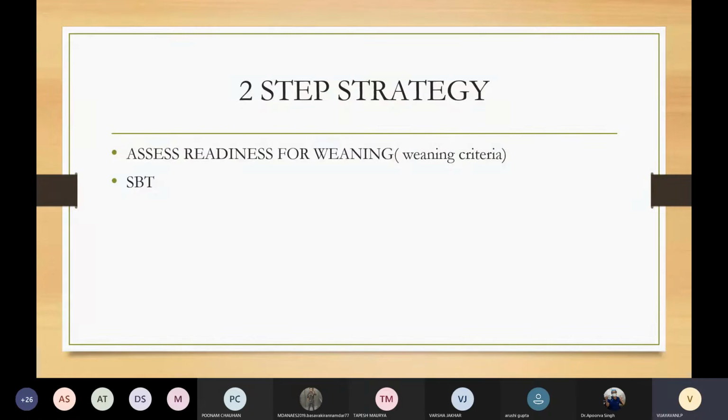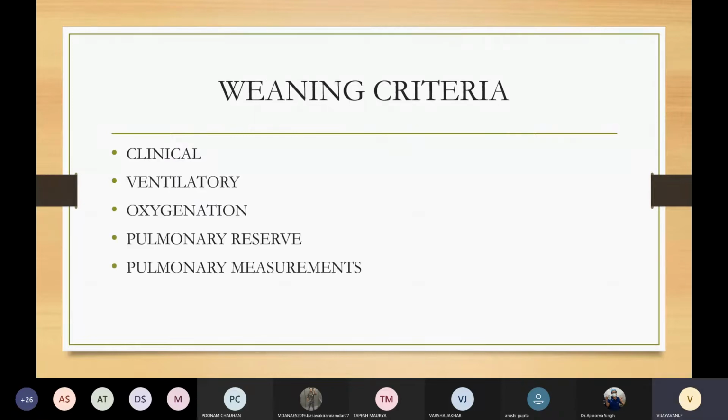Now, in weaning, we consider a two-step strategy. One is we have to assess the readiness for weaning, that is by using certain weaning criteria. And secondly, we will give spontaneous breathing trials to the patient. What are all the weaning criteria? We have clinical criteria, ventilatory criteria, oxygenation criteria. We have to assess the pulmonary reserve and pulmonary measurements.